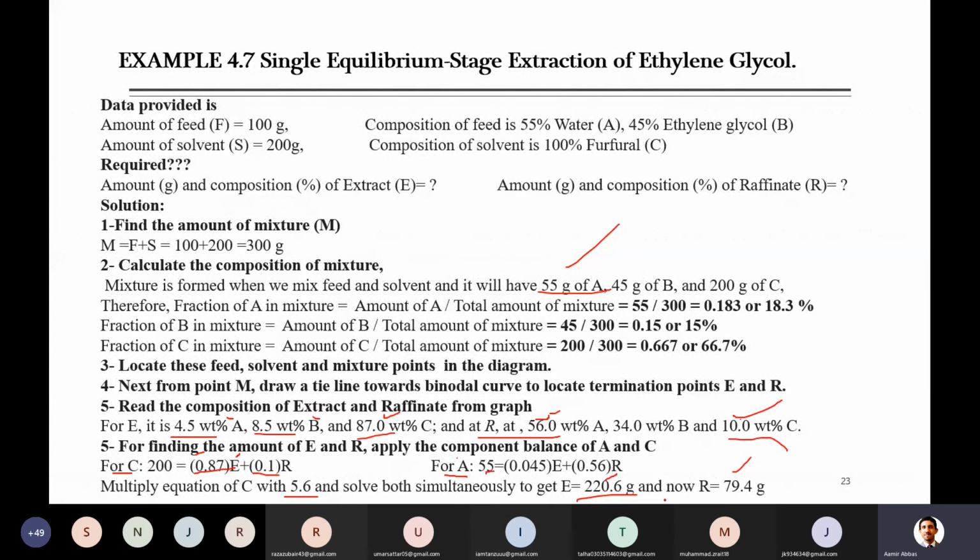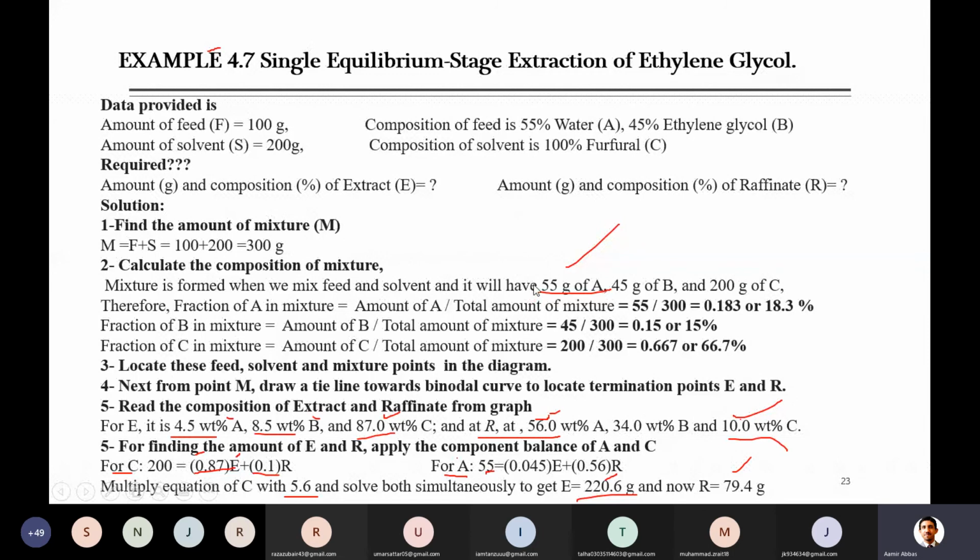The amounts which we have just found by applying balances, in your book, when this example is solved, he has also mentioned another method, which they call the inverse lever rule. When you go through its solution, you can find that.